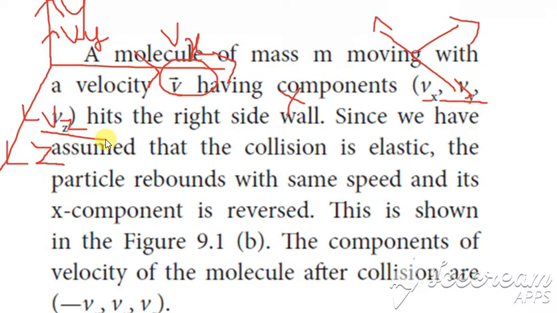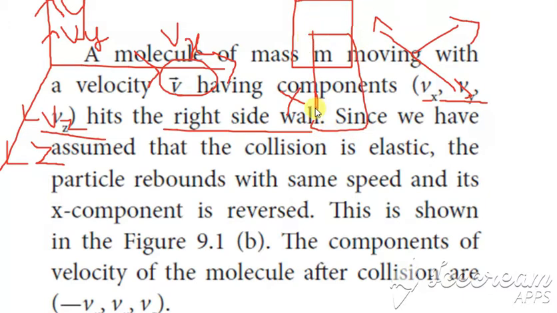Okay, and it hits the right side of the wall of the container. And we know already that the collision is always elastic. Elastic means when it hits, it returns back.